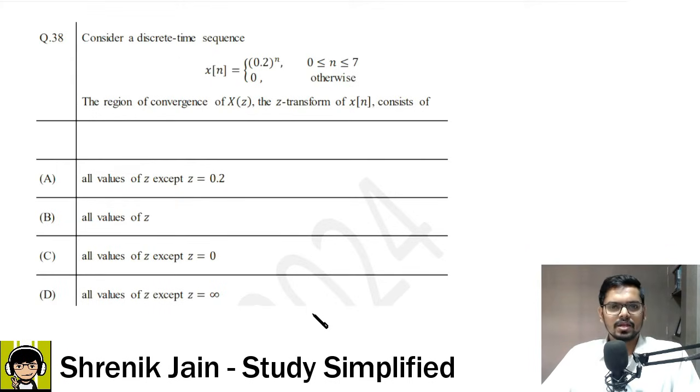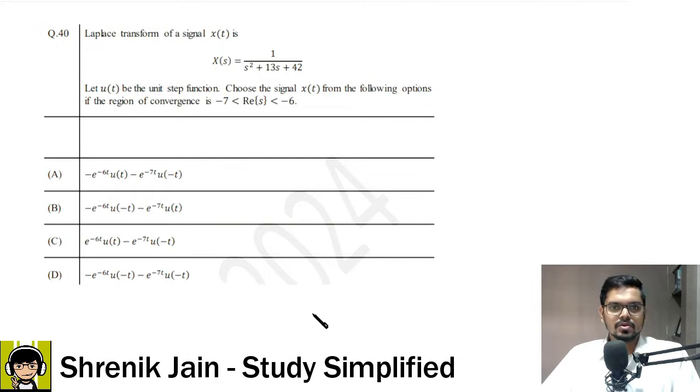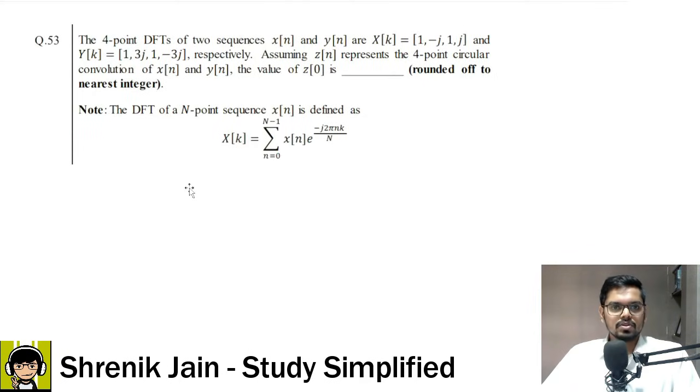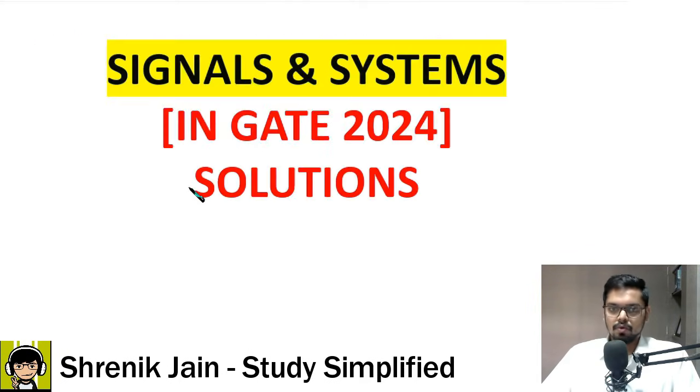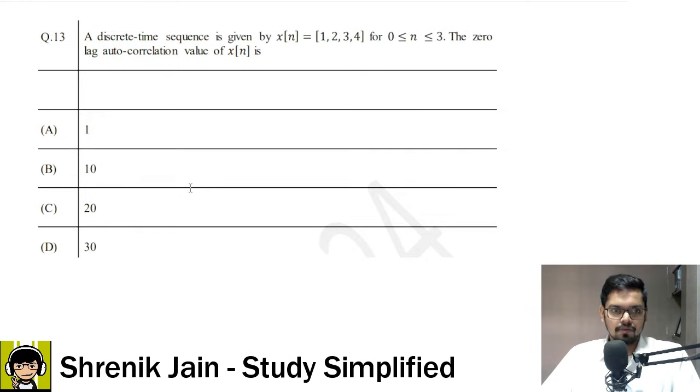Very easy, a similar question we have solved in the 2024 paper earlier. And then this is also an easy question from Laplace transform. You just have to be aware of the ROC, otherwise you will fall in the trap. Now this is also an easy question from DFT. So overall the paper was easy for the signal and system section. Zero tough questions, zero moderate level questions, zero out of syllabus questions. All of the questions were easy. Let us see the solution now.